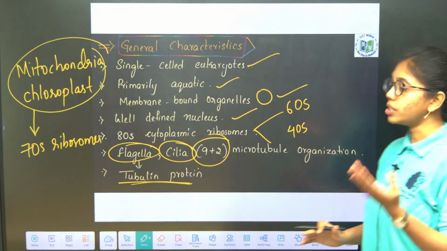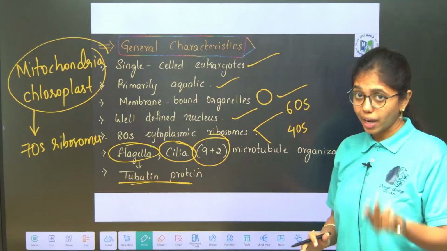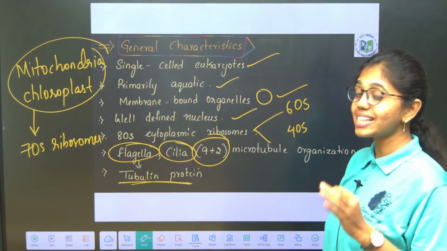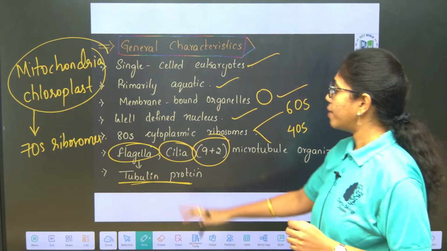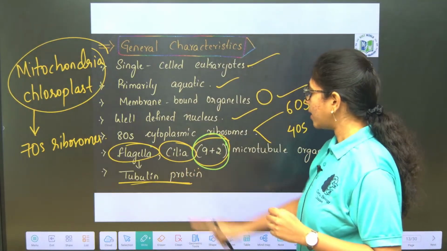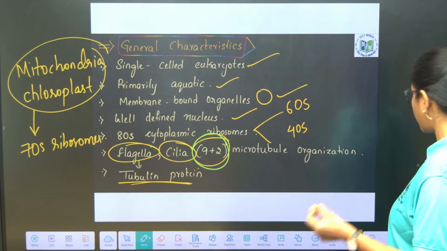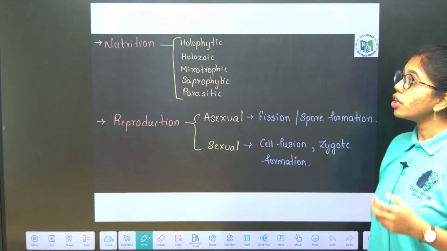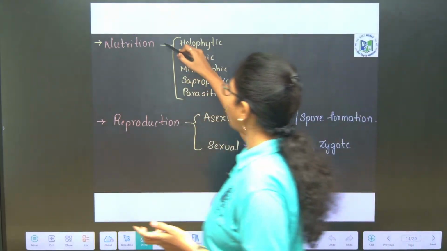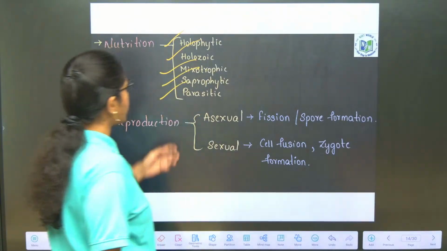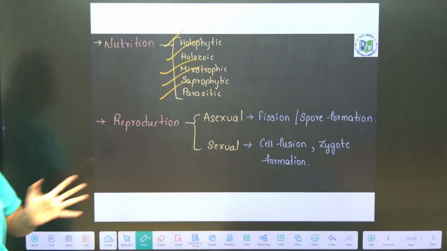These are the general characteristics: single-celled eukaryotes, primarily aquatic, membrane-bound organelles, well-defined nucleus, 80S cytoplasmic ribosomes, and flagella and cilia with 9+2 microtubular arrangement. Flagella is made up of tubulin protein. Next, nutrition. Nutrition is holophytic, holozoic, mixotrophic, saprophytic and parasitic. These are the different modes of nutrition.